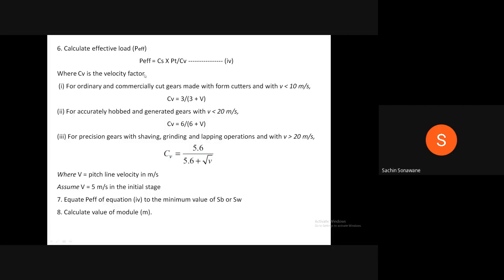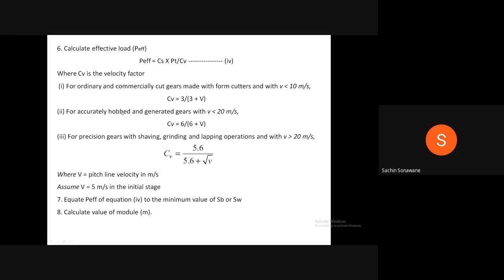There are three values of CV. CV is equal to 3 divided by 3 plus V for ordinary and commercially cut gears made with form cutters and with V less than 10 meter per second.